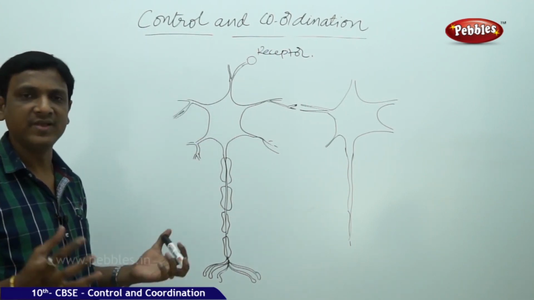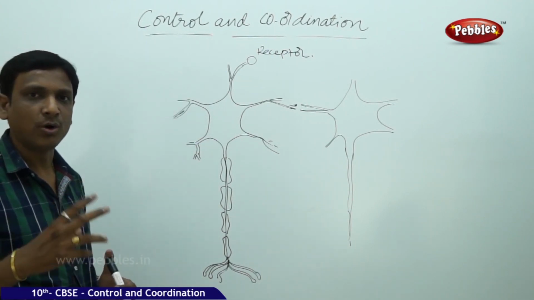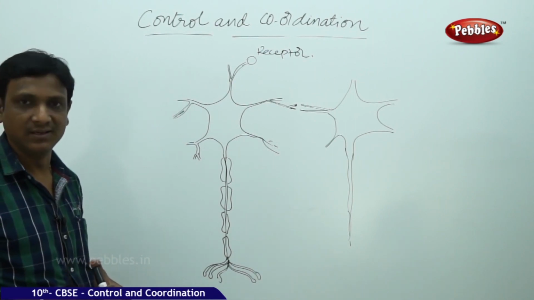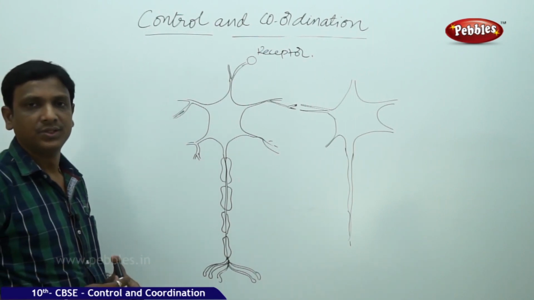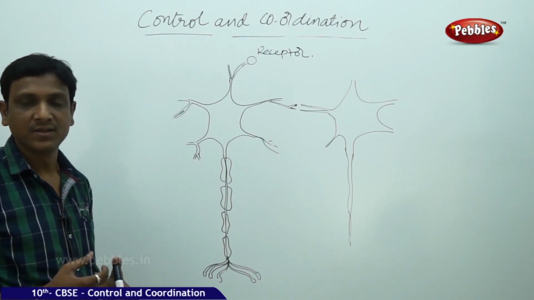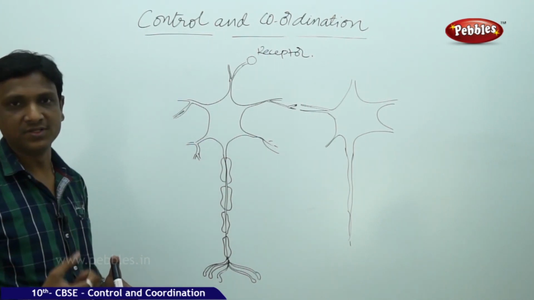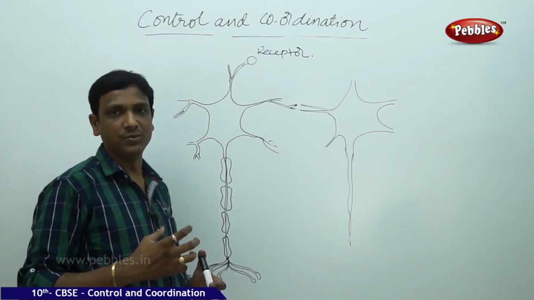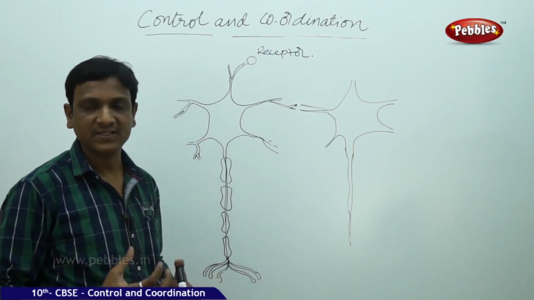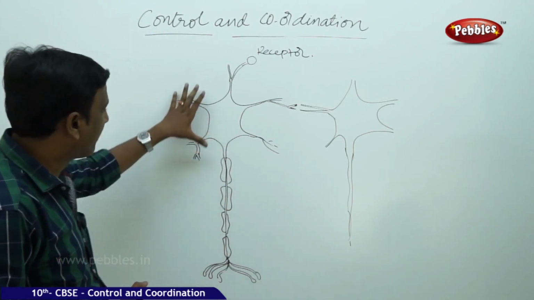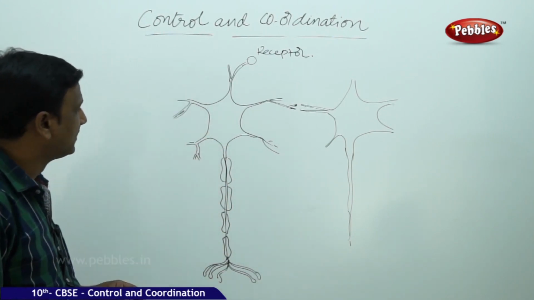Our body is made up of various organs. Each organ is made up of specialized tissue, say muscle tissue. In internal organs like intestines, smooth muscle. In this way, different organs are made up of different tissue. In the same way, the nervous system is made up of nervous tissue, which consists of nerve cells. So here we have the structure of a nerve cell.